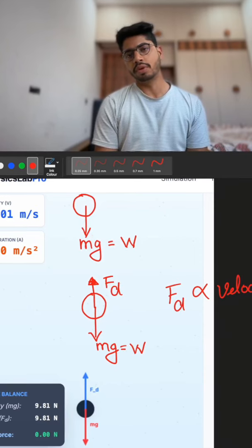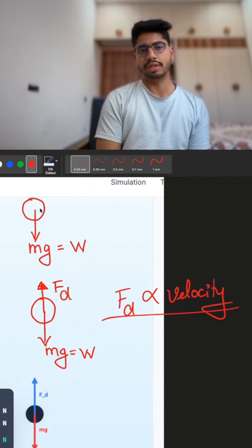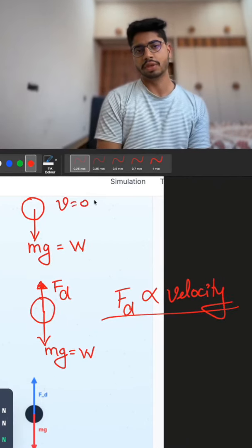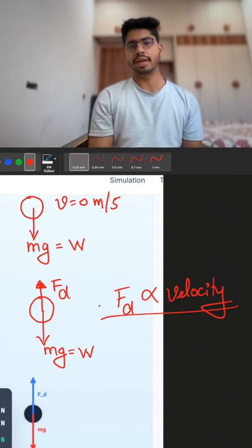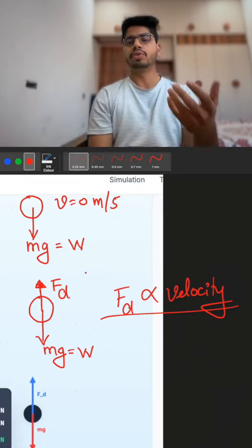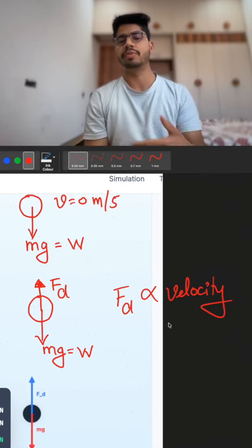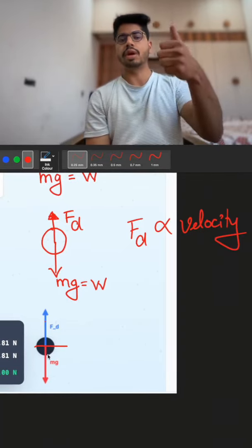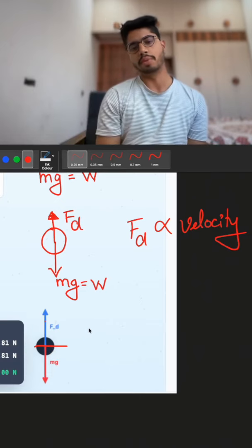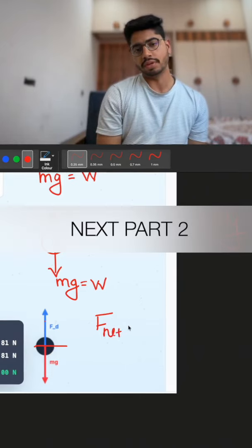Initially there is zero velocity, so there is no drag force. As the ball accelerates, the velocity keeps on increasing, and because the drag force is proportional to velocity, the drag force keeps on increasing too. A time will come when the drag force, the upward force, and the mg force both become equal, so there is no net force. Right now if you look at this, the net force is